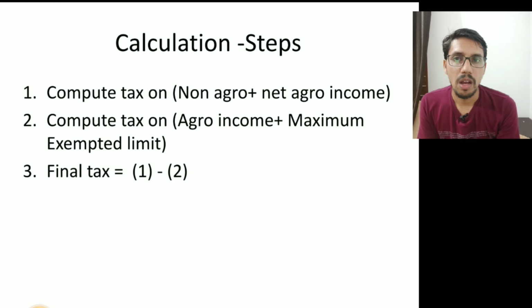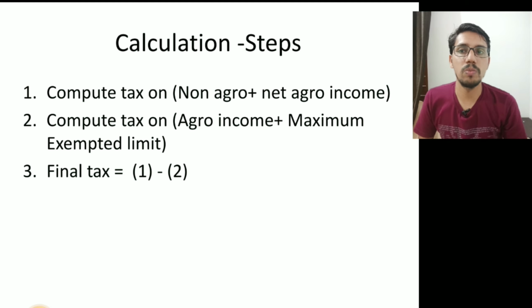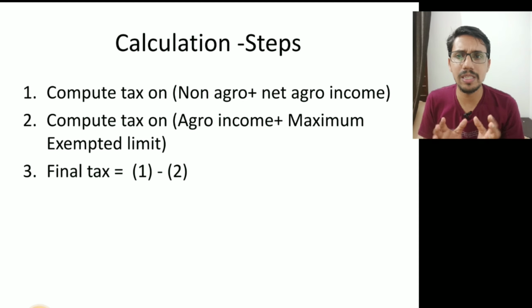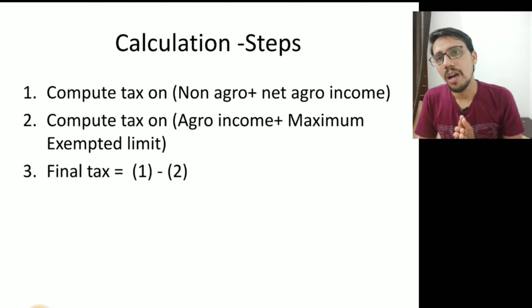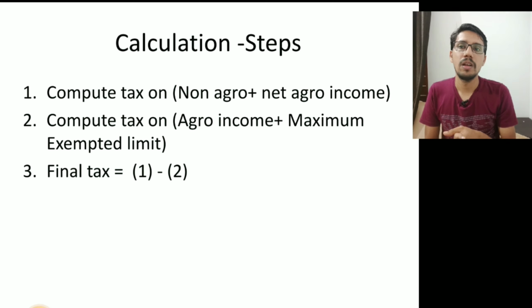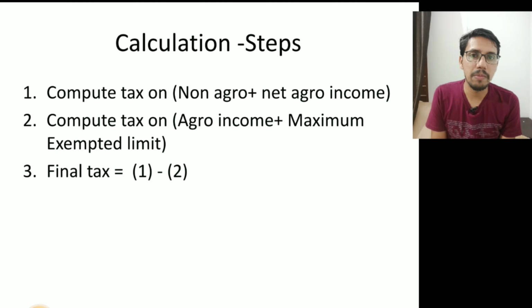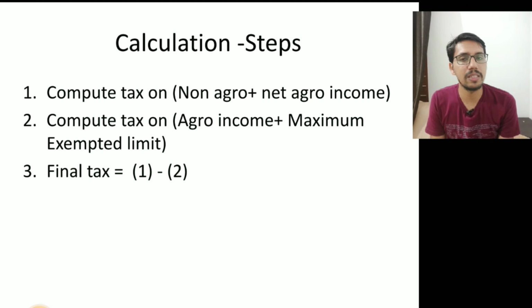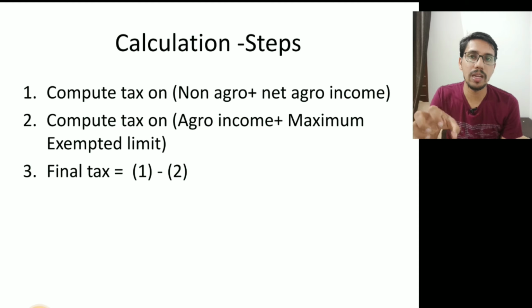Calculation steps. We will do the practicals or numericals later on, but you have to just understand these steps. First, compute tax on net agricultural income and non-agricultural income; you have to add them. Then you have to compute tax on agricultural income plus the maximum exempted limit, that is the minimum taxable limit, 2,50,000 plus agricultural income. And finally, 1 minus 2. First calculate the tax including your agricultural income with your non-agricultural income.